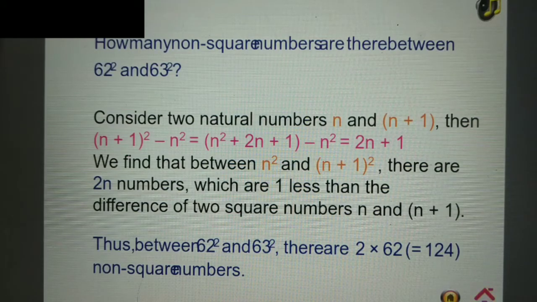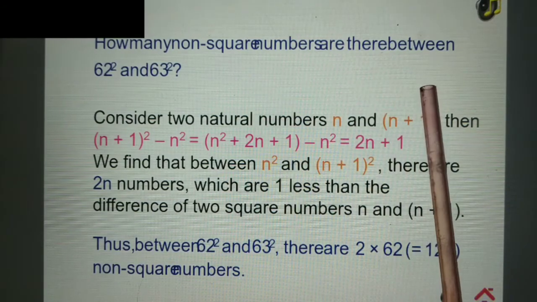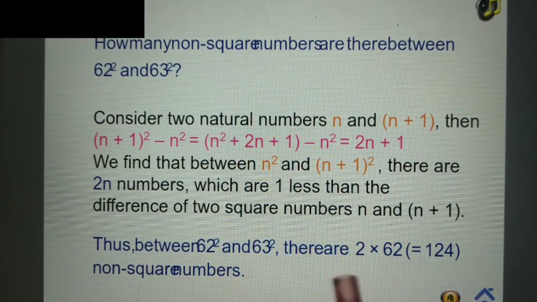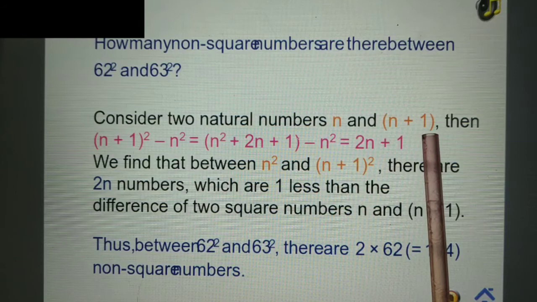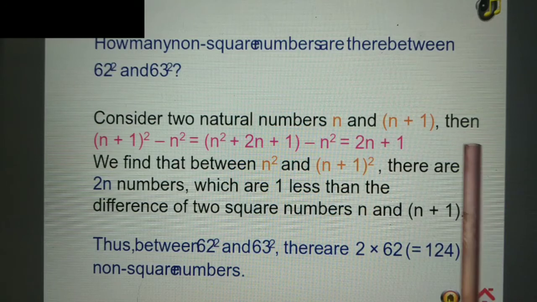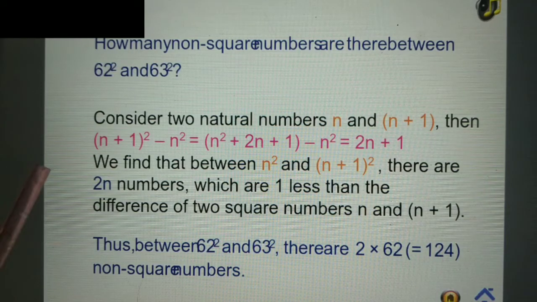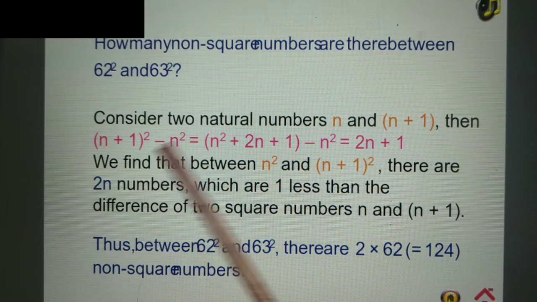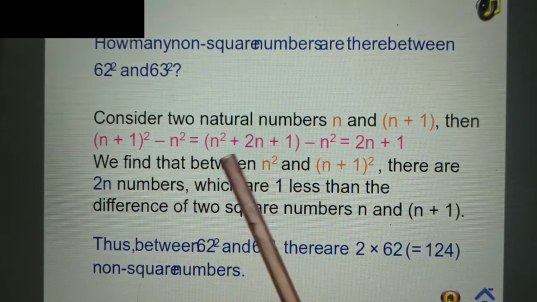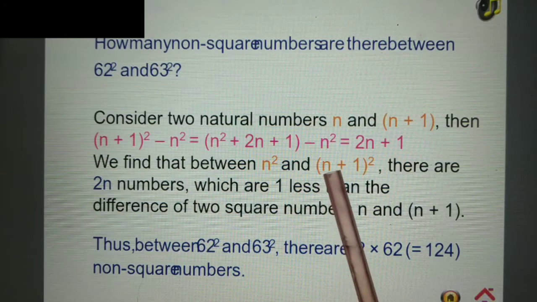So students, sometimes questions happen in such a manner and the numbers are lengthy ones. How many non-square numbers lie between 62 and 63 squares? Suppose we consider two natural numbers, one is n, second is n plus 1. Now these numbers are consecutive numbers. What is the square of these numbers? n plus 1 square minus n square. For n plus 1 square, we are using the identity a square plus b square plus 2ab. So we use that identity and write down the formula. From there we get the solution, 2n plus 1.